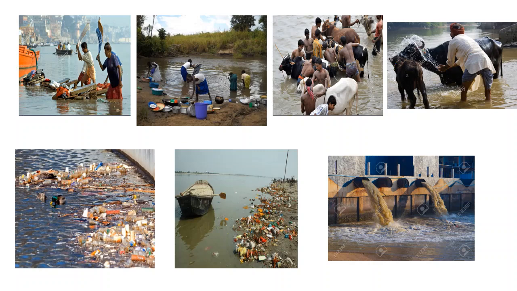Children, what happens if we drink dirty water? What happens, children? Yes, you're right. We may fall sick if we drink dirty water. Dirty water often contains germs which are harmful for our body, right? Yes. So, what should we do? Yes, we should not dirty the water.